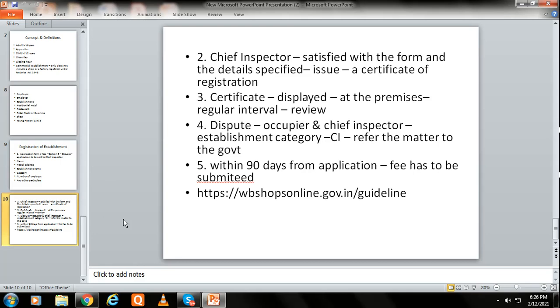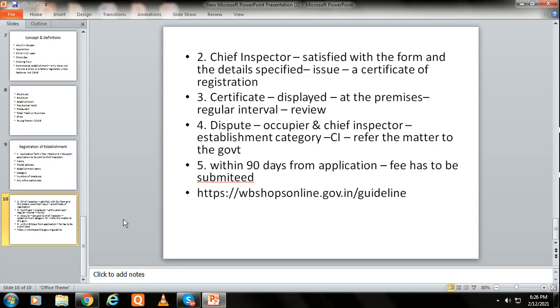Now the chief inspector will investigate, check and verify, and if he finds that everything is correct, he will register the establishment in the register of establishments, right?